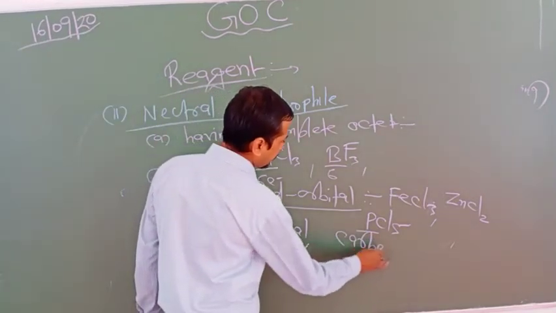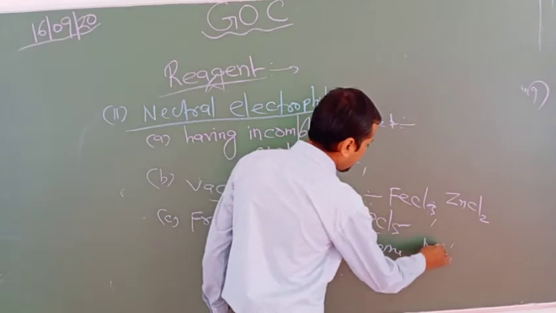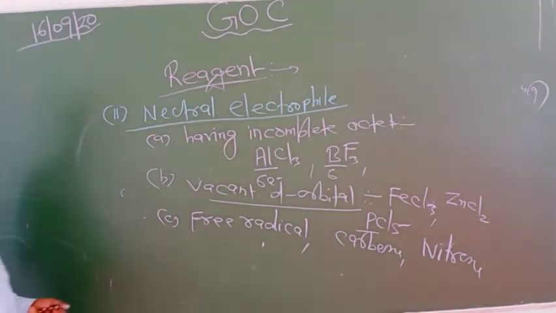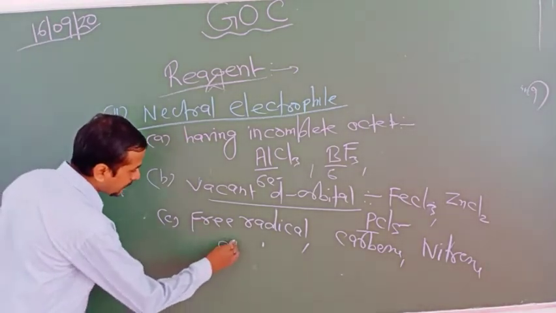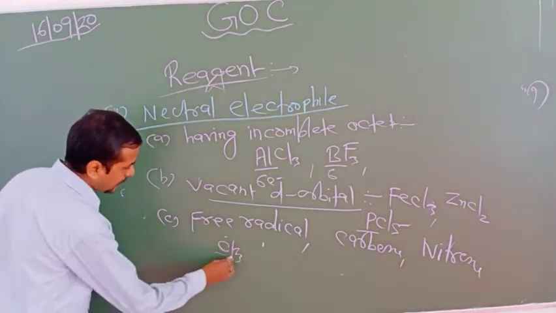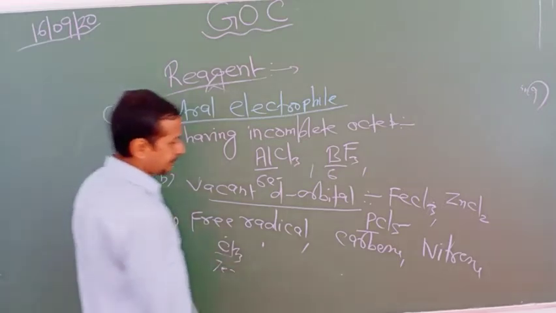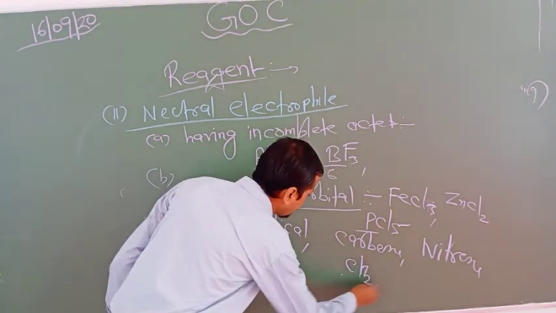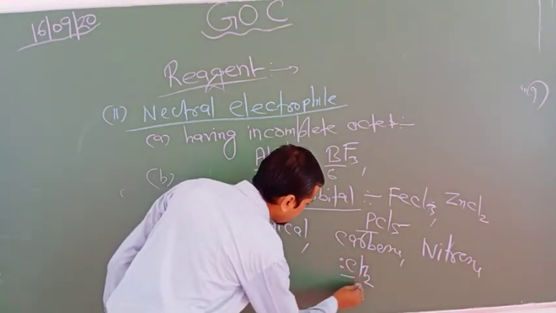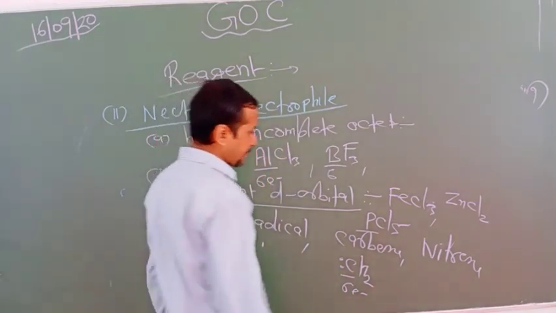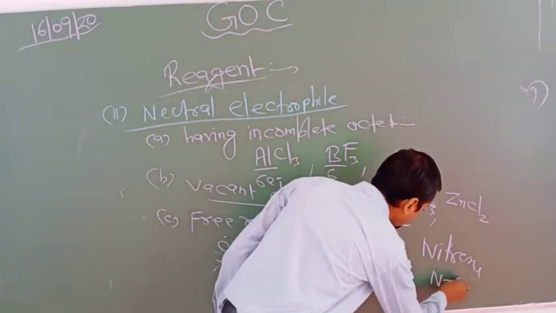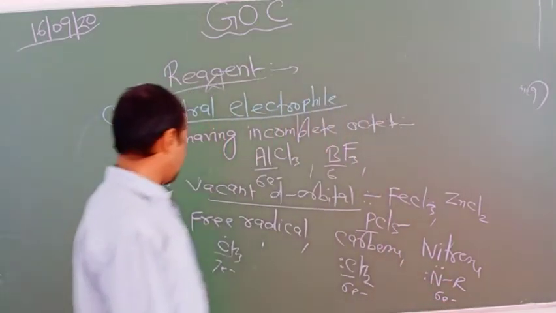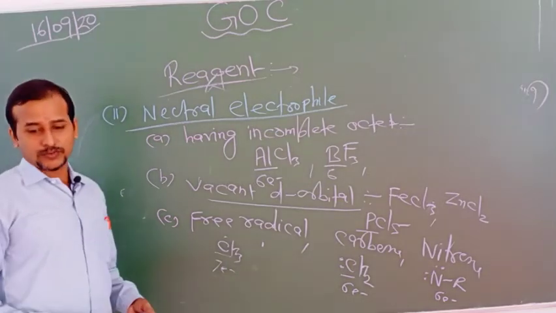Carbene, nitrene also work as electrophile. Look at the example, free radicals. The carbon here has 7 electrons. Now carbene, CH2, also contains 6 electrons. Here nitrene, NR, also contains 6 electrons. So these all work as electrophiles.